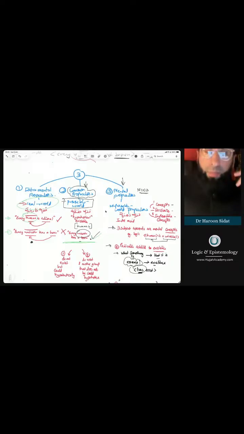It can even apply to extramental existent things, right? So when I say something like every human is rational, right? Rationality doesn't exist, like the idea doesn't exist out there in the real world, right? When we consider this as a common proposition, so when I say every human is rational, this applies both to those humans who exist as well as those who do not exist but could possibly exist.